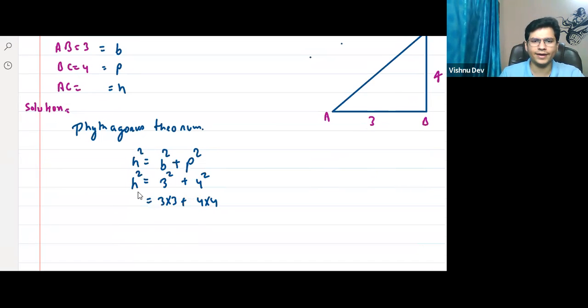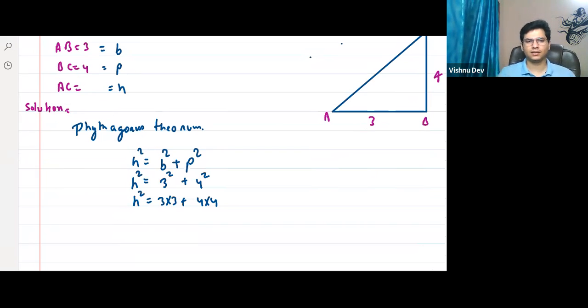This is h square. Now what is 3 into 3, guys? Tell me. I'll just stop over here and take your time. What is 3 into 3? You have to learn this. Don't just accept the fact, ask. Okay?